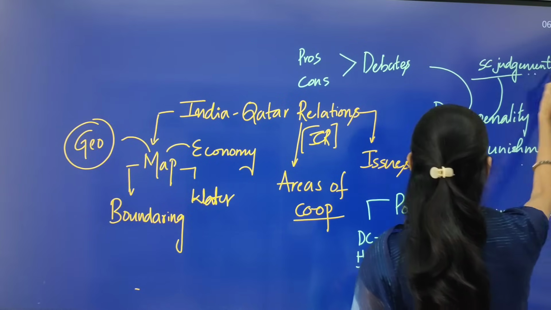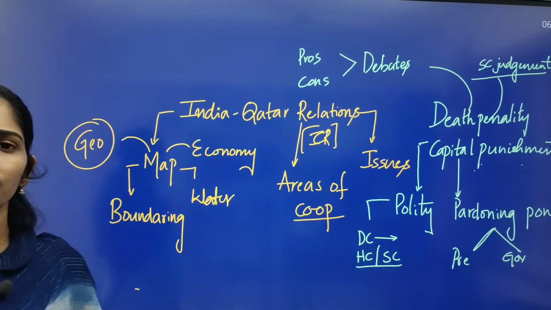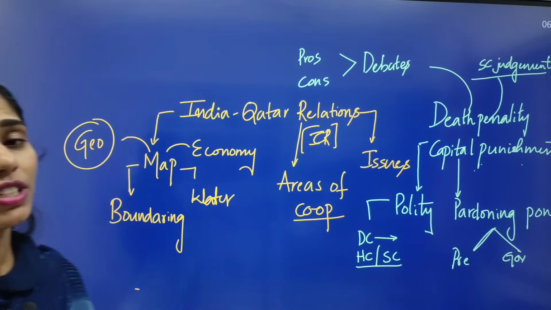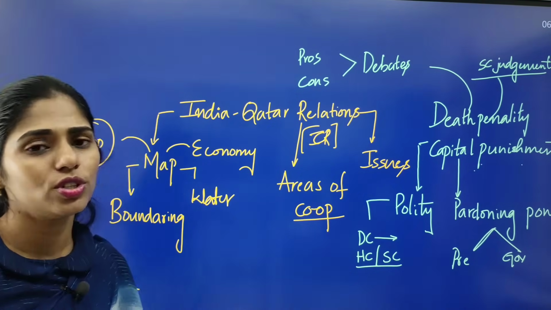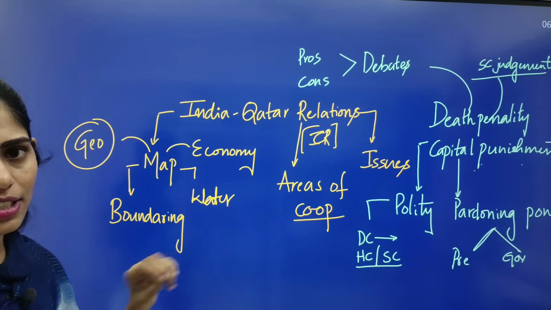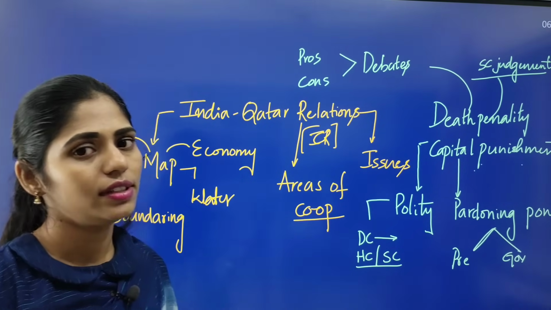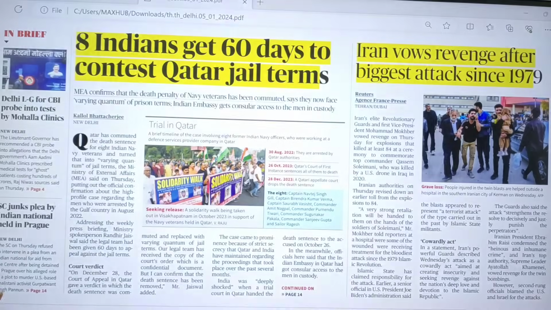The Supreme Court said that the death penalty should be given in the rarest of rare cases. Which is that Supreme Court judgment? All these dimensions you have to remember regarding this topic. Is that clear? I hope it is clear. Now let us move on to another article.